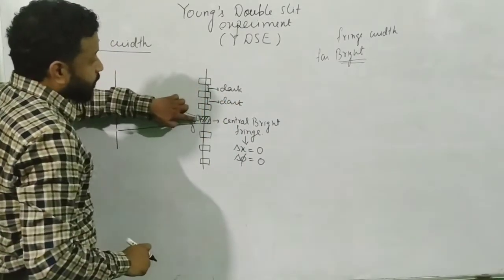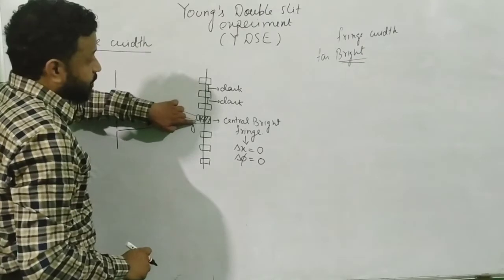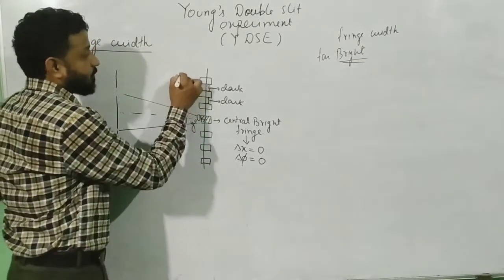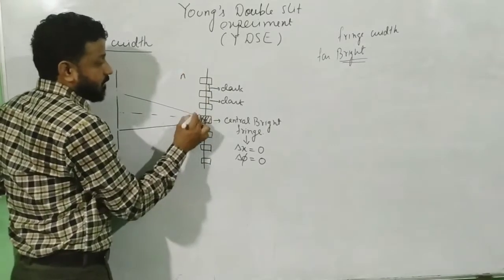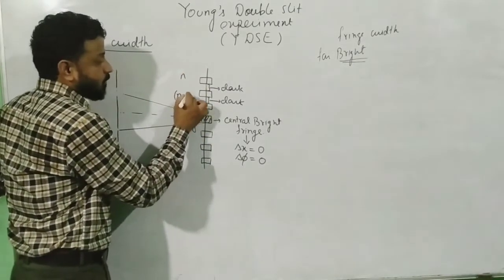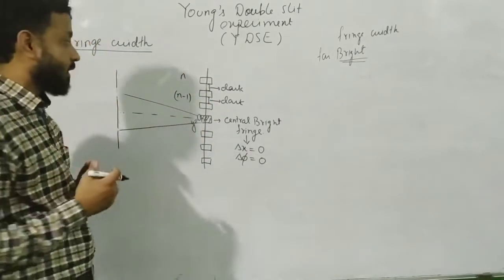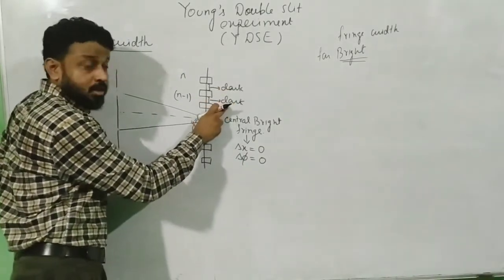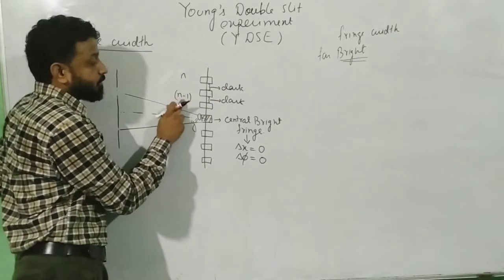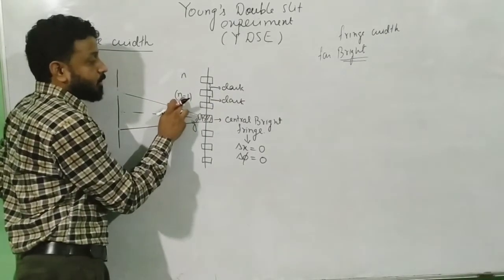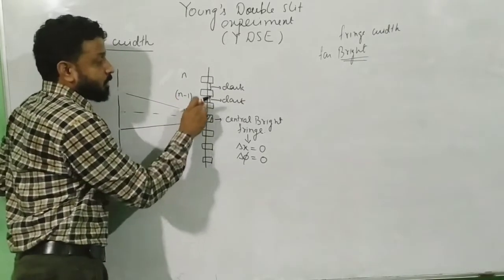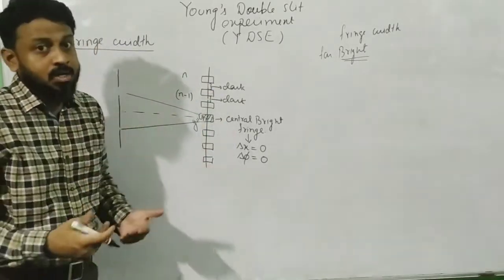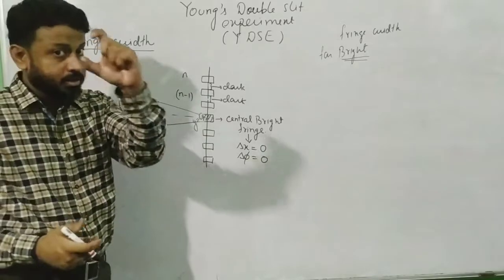So if I take the position of this dark and the position of this dark, and consider this dark has a value of n, then this dark will have a value of n minus 1. Or I can say it like this for you to understand. If this is my fourth dark, then this will be my third dark. So if n is 4, then it will be third over here. So for third I will use n minus 1. So between two consecutive positions of dark, I have bright in between them.